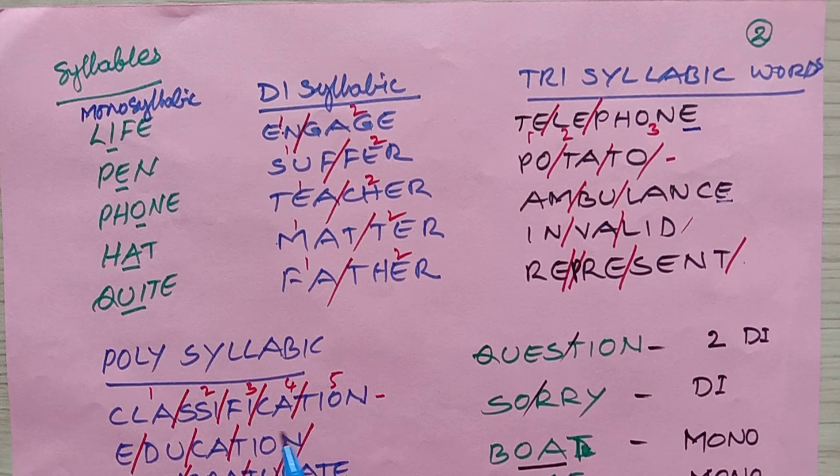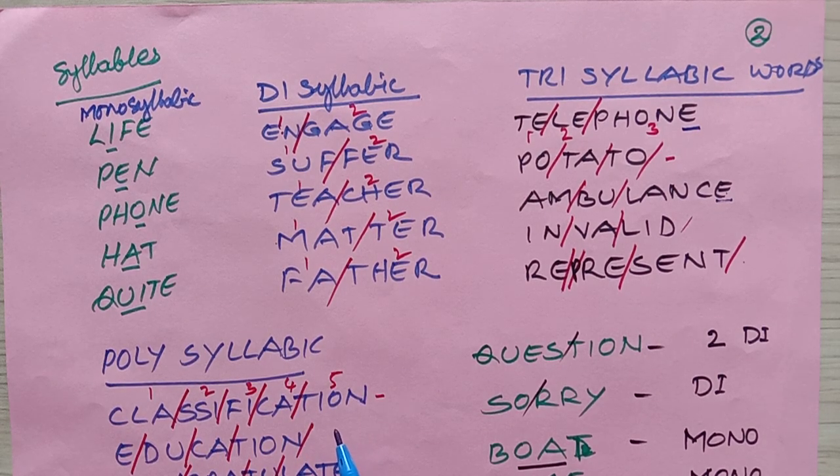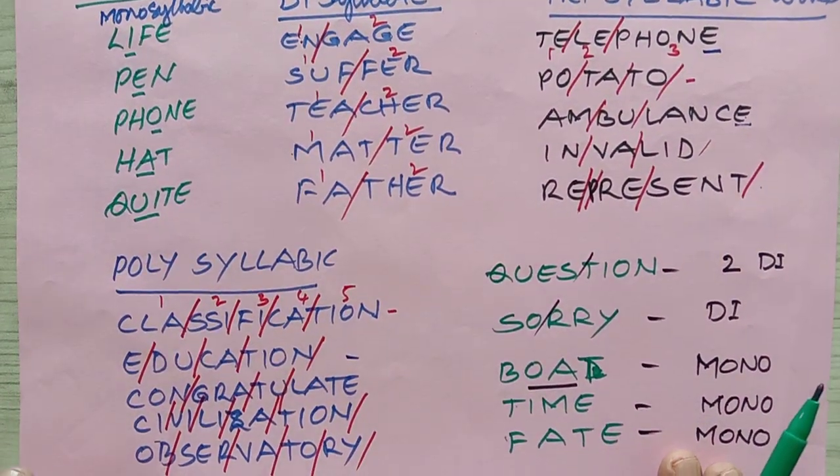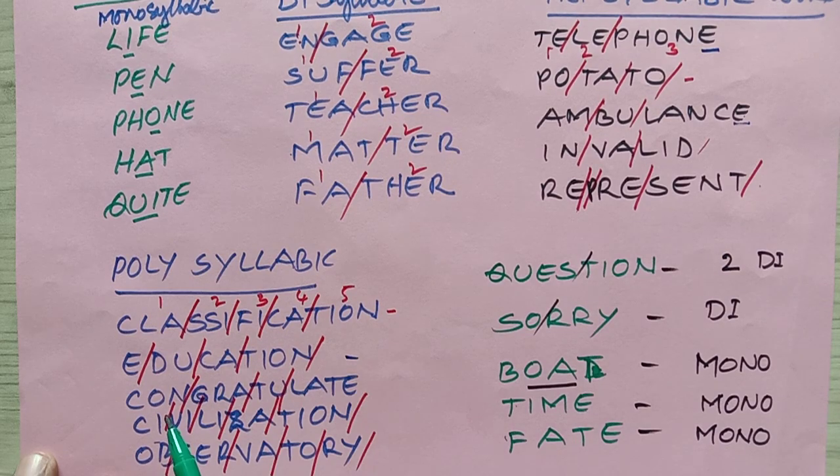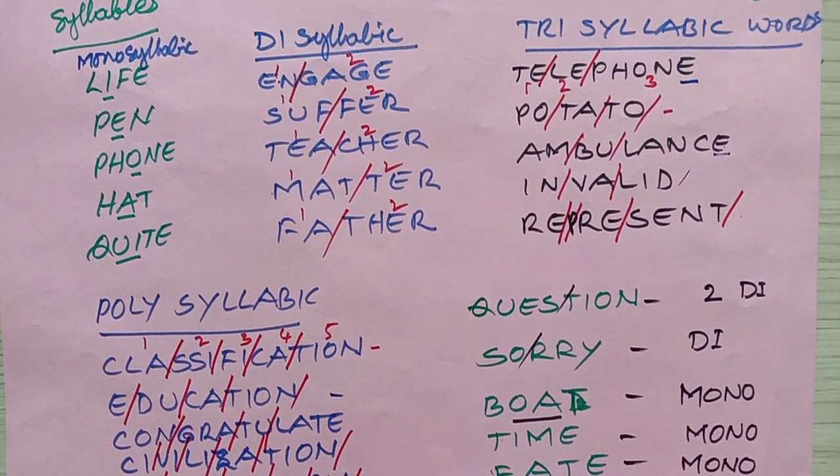Now, polysyllabic words can be like this. Classification. How many are there? Classification. Then, next word. Education. What is this? Education. Then, congratulate. How many syllables are there? 1, 2, 3, 4. Then, civilization. Next, observatory.